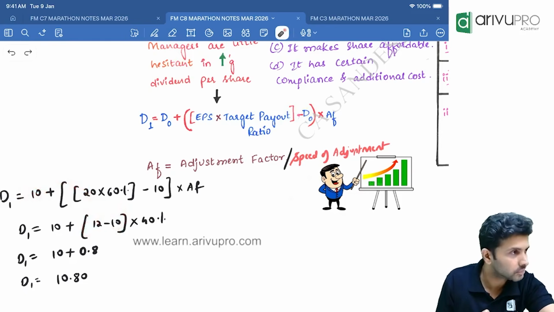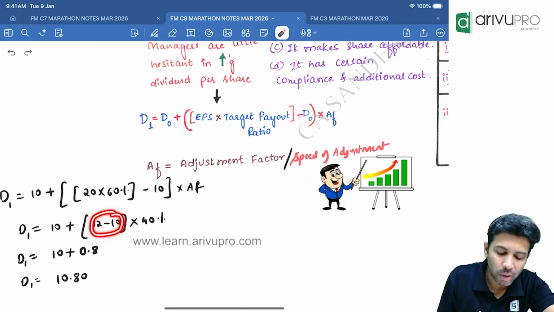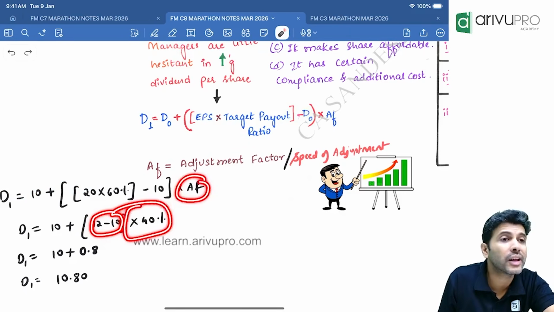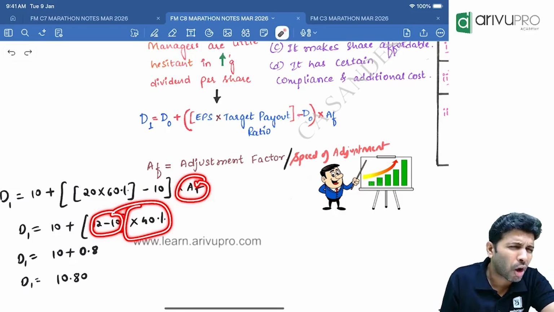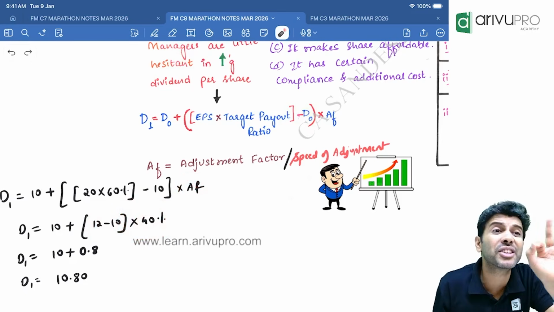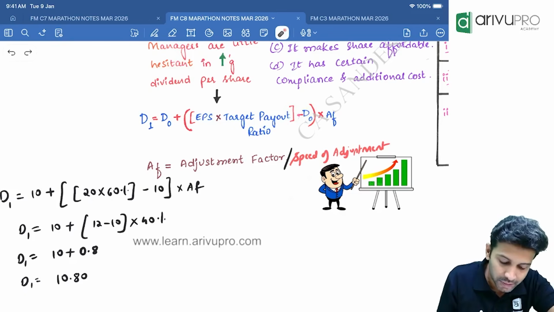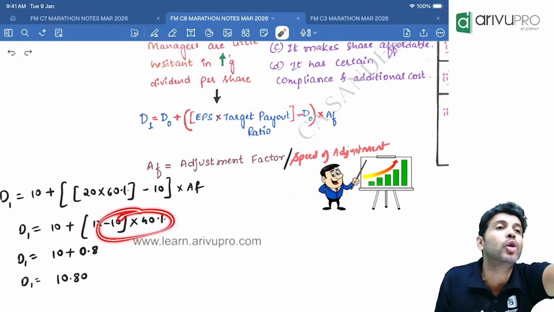The increase is 2 rupees. Find out this increase in dividend and multiply by AF. AF full form is adjustment factor. If AF is 40%, what we are trying to say is there is a 40% chance, or 40% probability, that dividend will increase by 2 rupees.